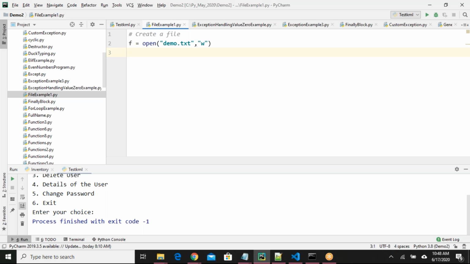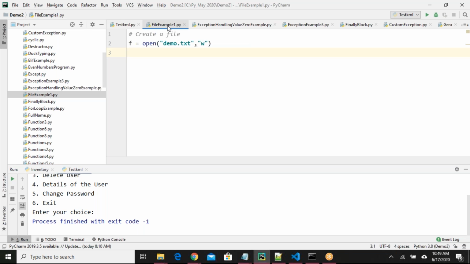If I execute line number 2, Python will create one file called demo.txt, and that file will be saved in the folder where our .py file is executing. My file example.py is available inside C:\Python May 2021 demo 2, so in this folder, the demo.txt will be created.